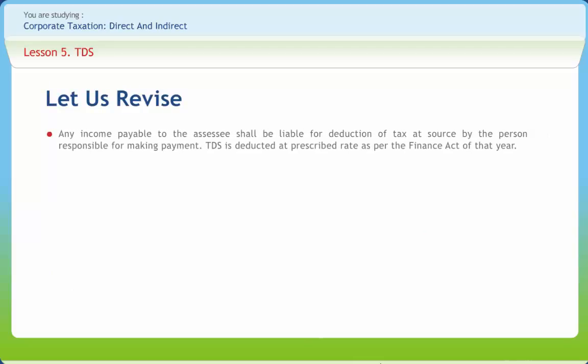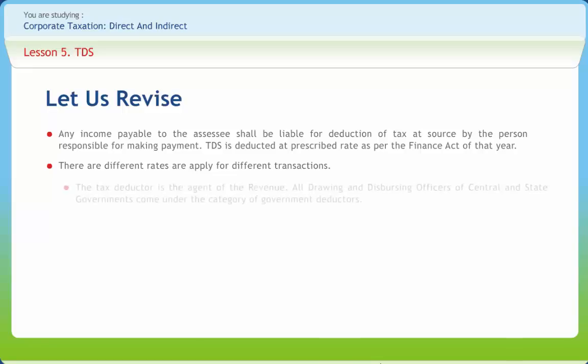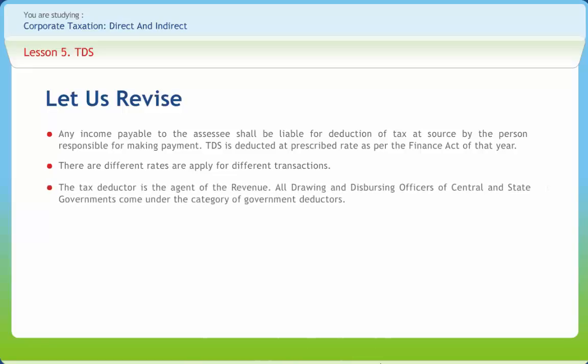Now let's revise what we have studied till now. Any income payable to the assessee shall be liable for deduction of tax at source by the person responsible for making payment. TDS is deducted at the prescribed rate as per the Finance Act of that year. There are different rates that apply for different transactions. The tax deductor is the agent of the revenue.